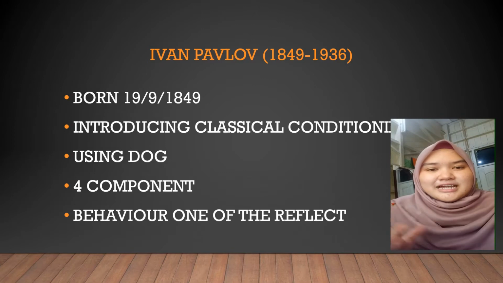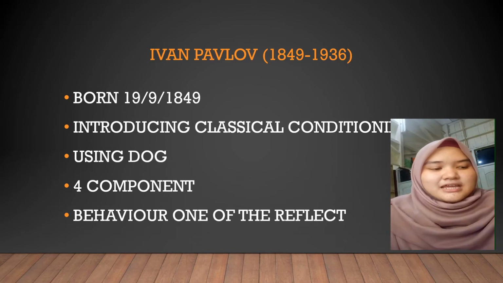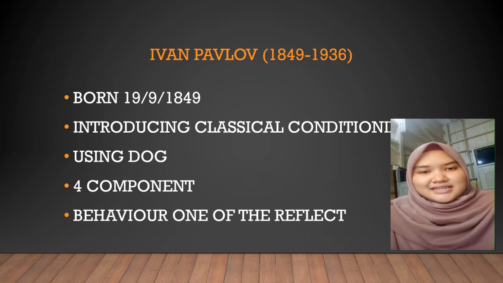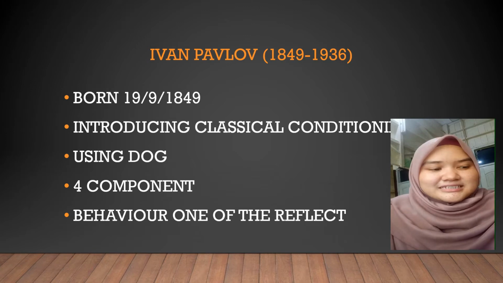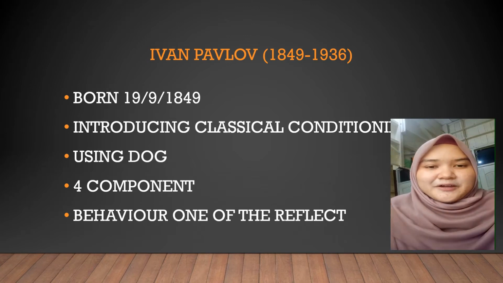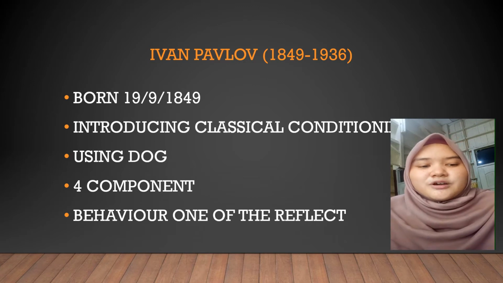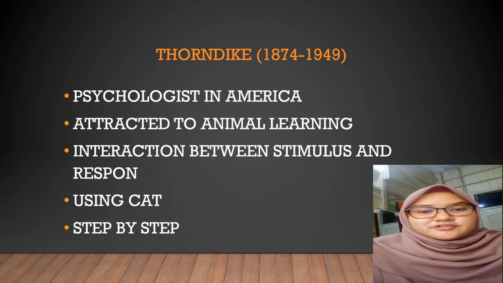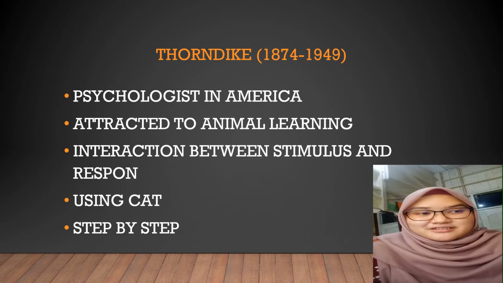In this theory, there are four components: unconditioned stimulus, unconditioned response, conditioned stimulus, and conditioned response. In conclusion, in this experiment Pavlov showed that behavior is a reflex that happens through the conditioning process.